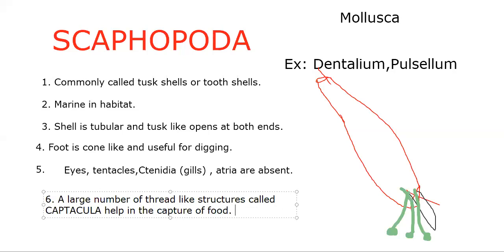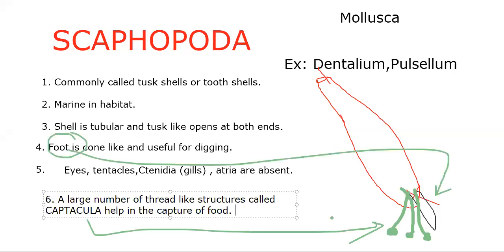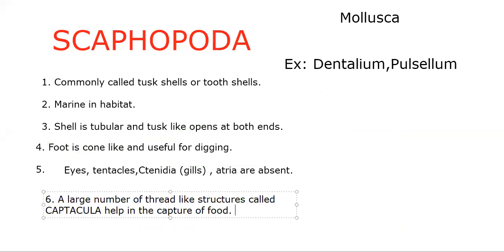So I'll show you the captacula. This is captacula, and the foot is cone-like, we said. So this is the cone. Cone-like foot, useful for digging. The shell is tubular and tusk-like, opening at both ends. So that's all about the Scaphopoda.